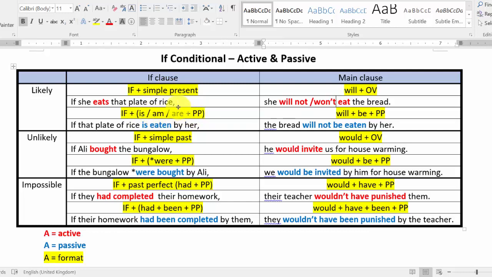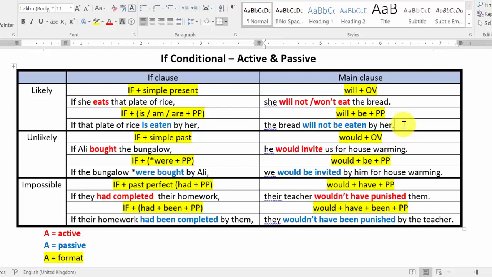Our be we change to is/am/are, then it is always pp at the back, in passive voice. So your sentence: if that plate of rice is eaten by her. You can see that here we change to is eaten, be plus pp. One plate of rice, so we choose is. Is plus pp, eaten. Is eaten by her. The bread will not, or won't, be eaten by her.